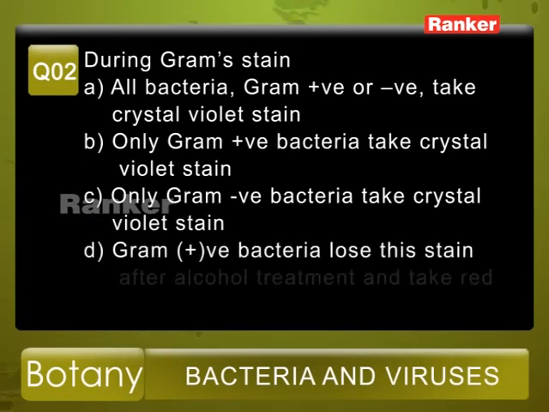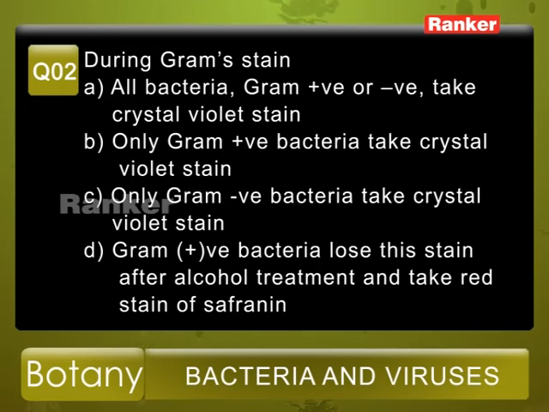Question number 2. During Gram's stain, the given options: A. All bacteria, Gram positive or negative, take crystal violet stain. Option B. Only Gram positive bacteria take crystal violet stain. Option C. Only Gram negative bacteria take crystal violet stain. And option D. Gram positive bacteria lose this stain after alcohol treatment and take red stain of safranin.